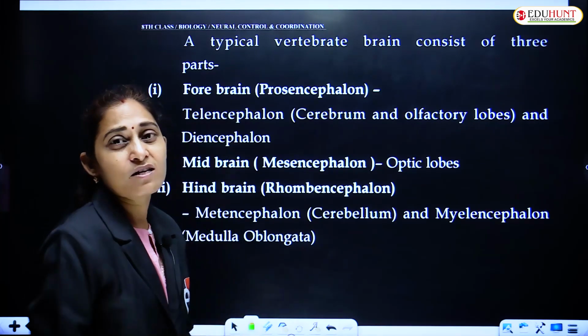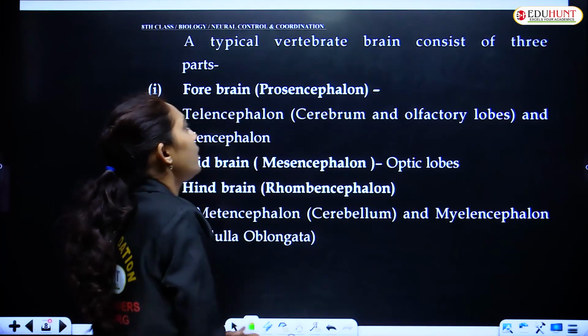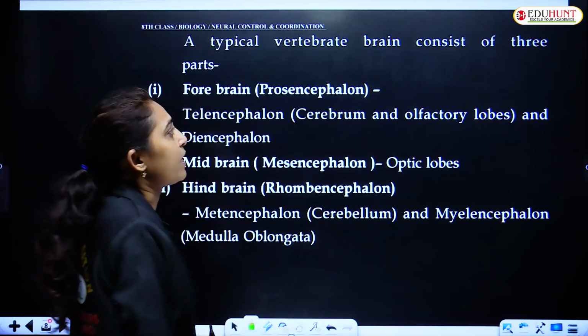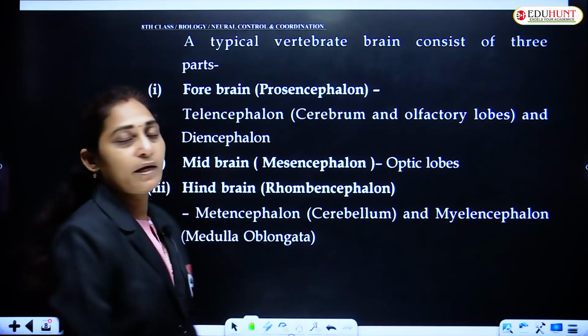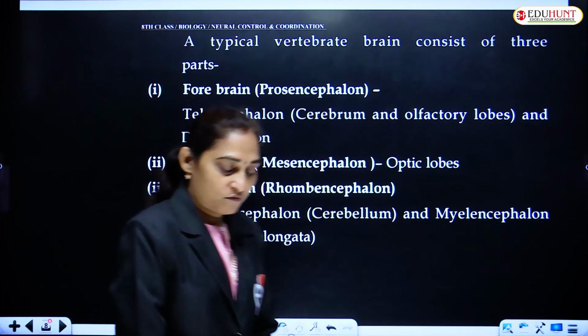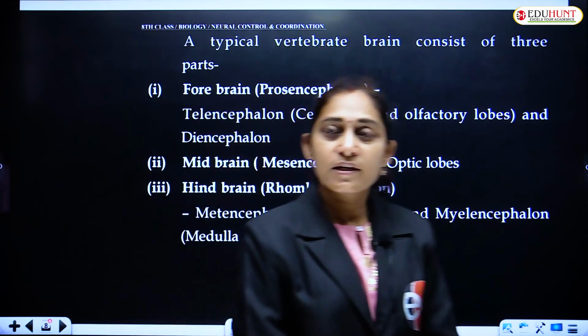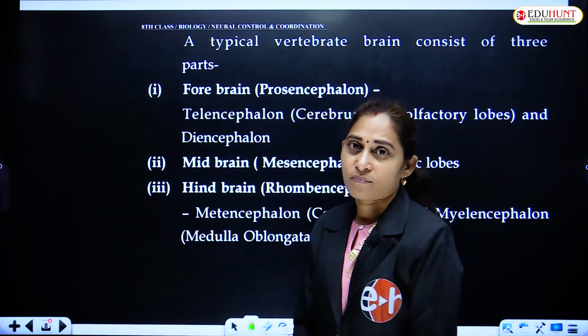A typical vertebrate brain consists of three main parts: forebrain, midbrain and hindbrain.